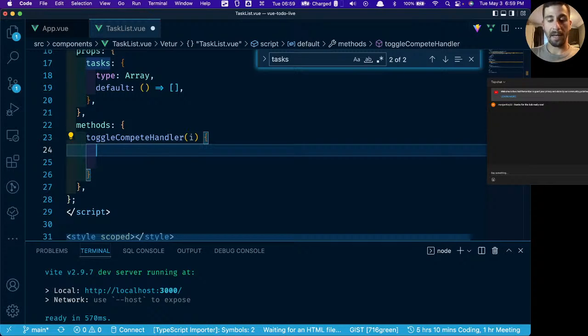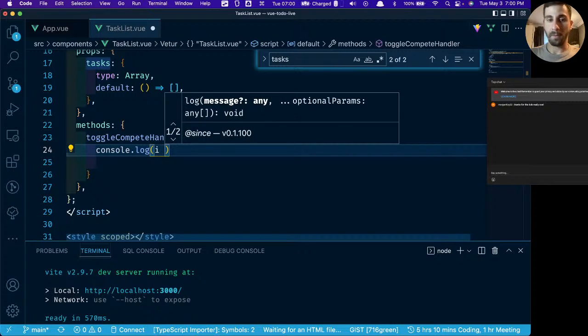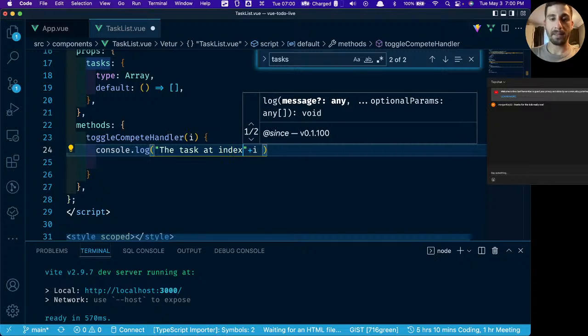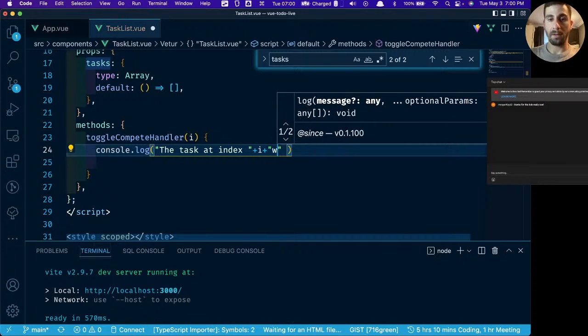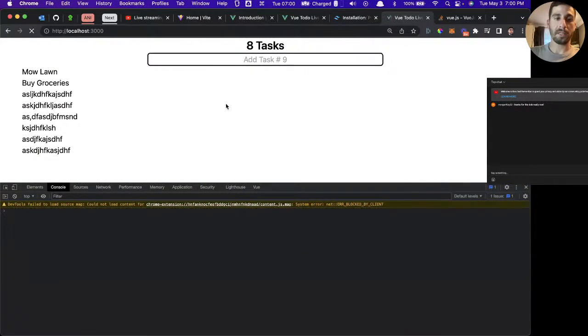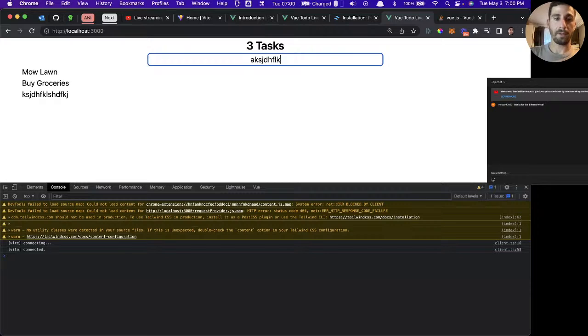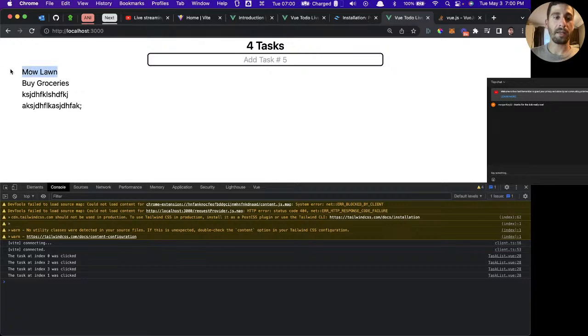So let's just do this. Let's say console log I. Let's actually add a little bit of text in here. We'll say the task at index I was clicked. So now let's see if that works. Let's just add another 2 tasks. Now take a look down here at the console as I click these. The task at index 0 was clicked. The task at index 2 was clicked. 3, 1. So it's working, but we still have this I type cursor.